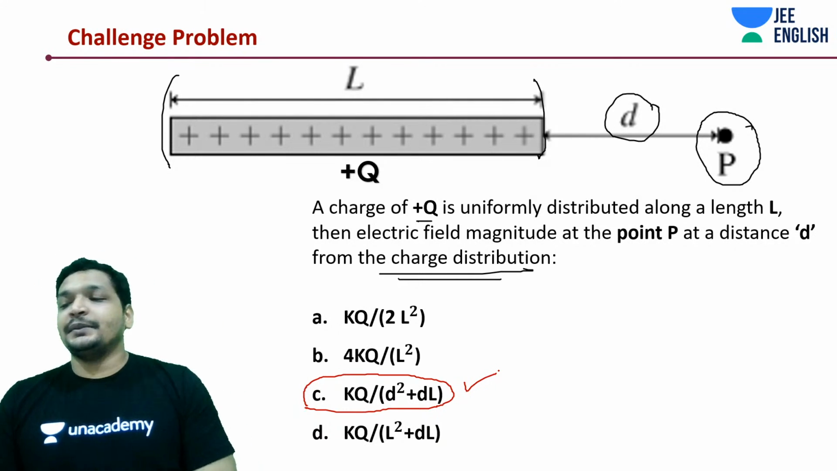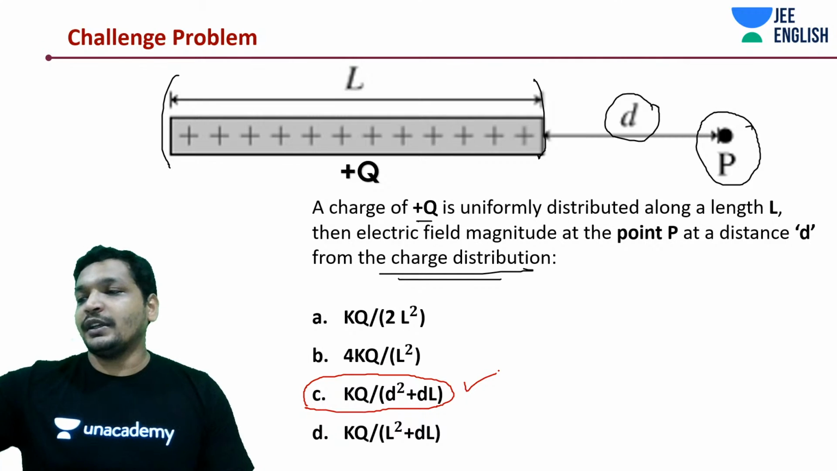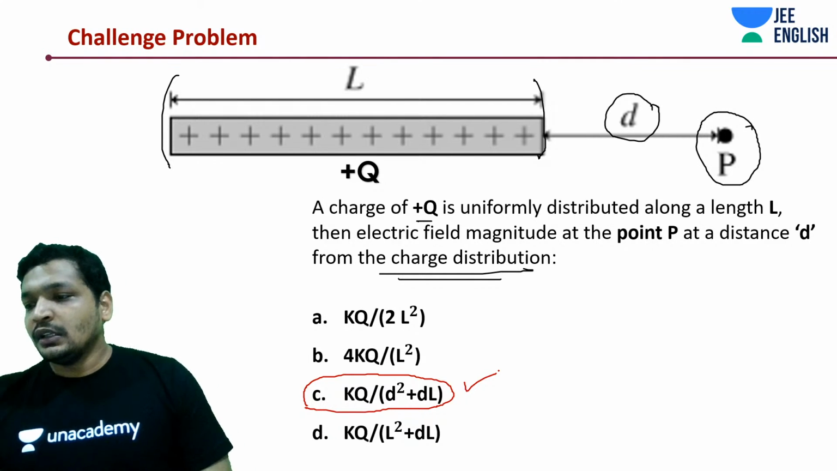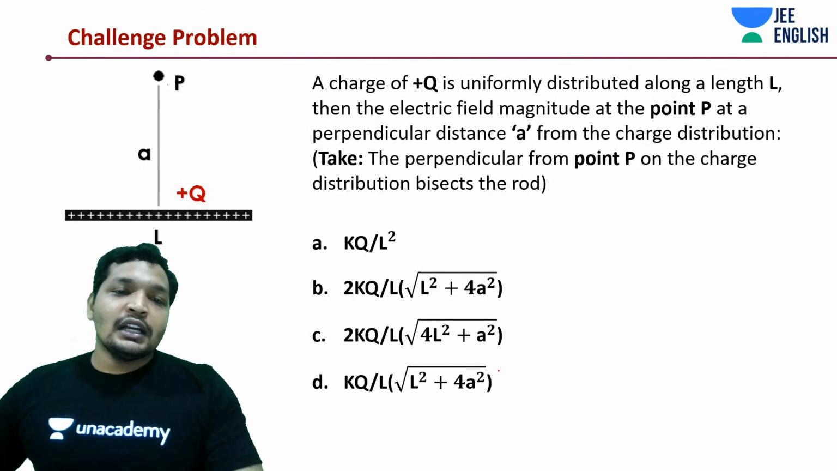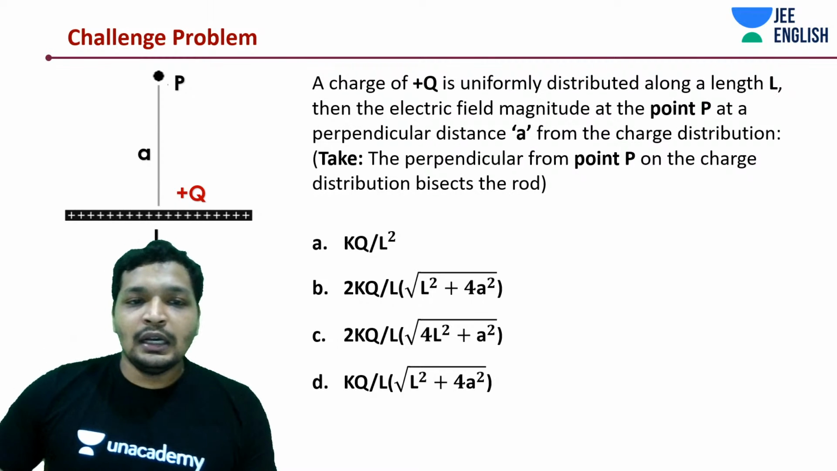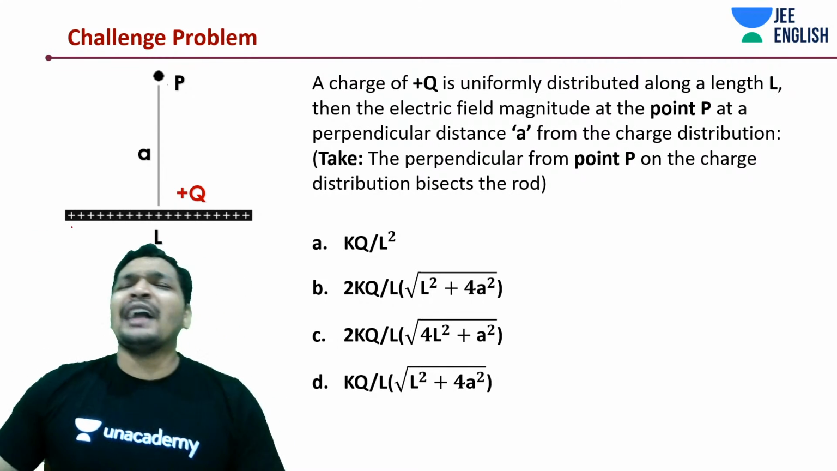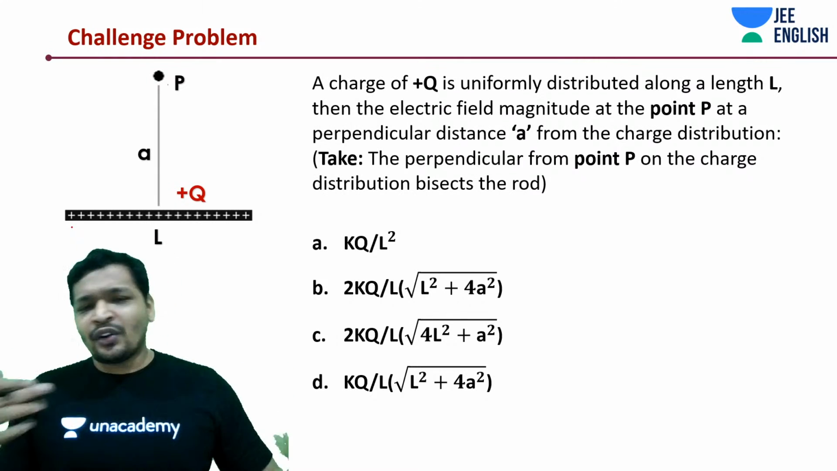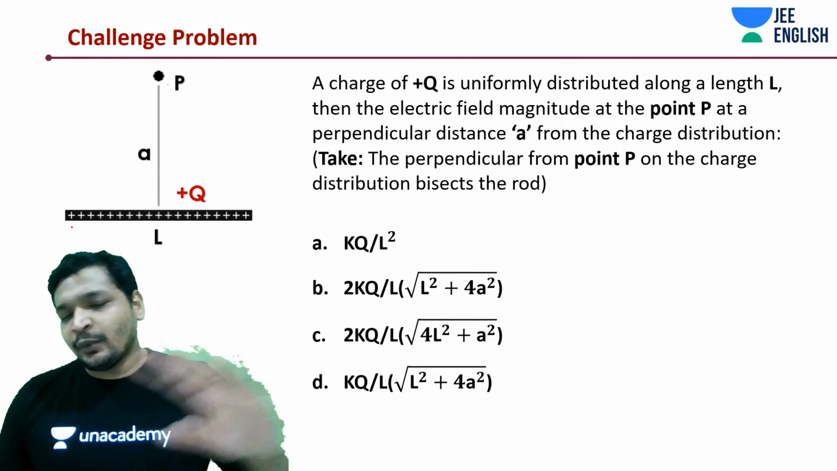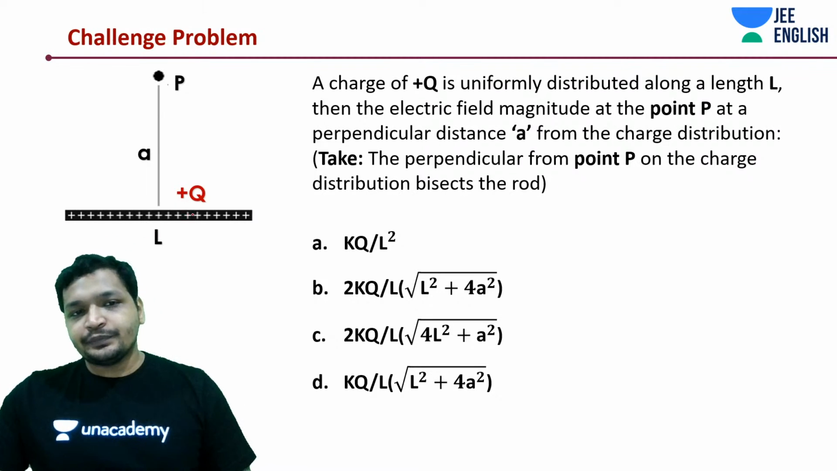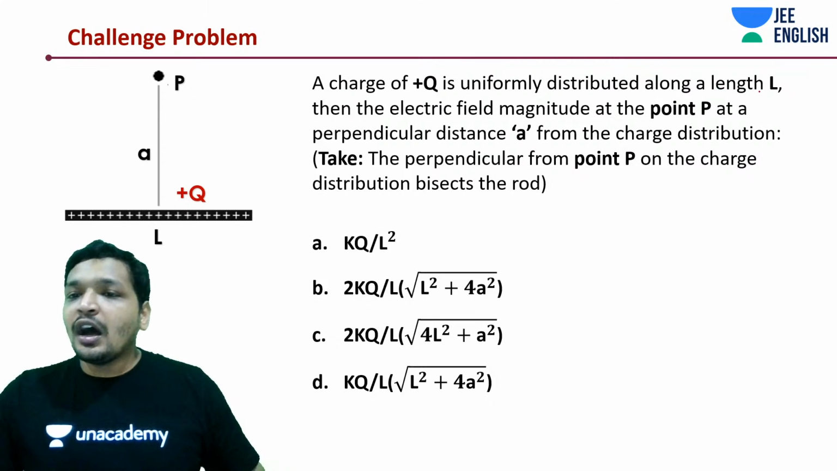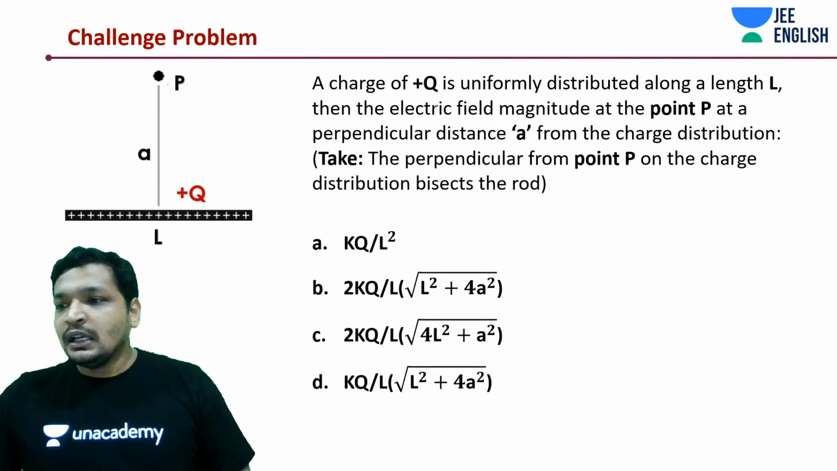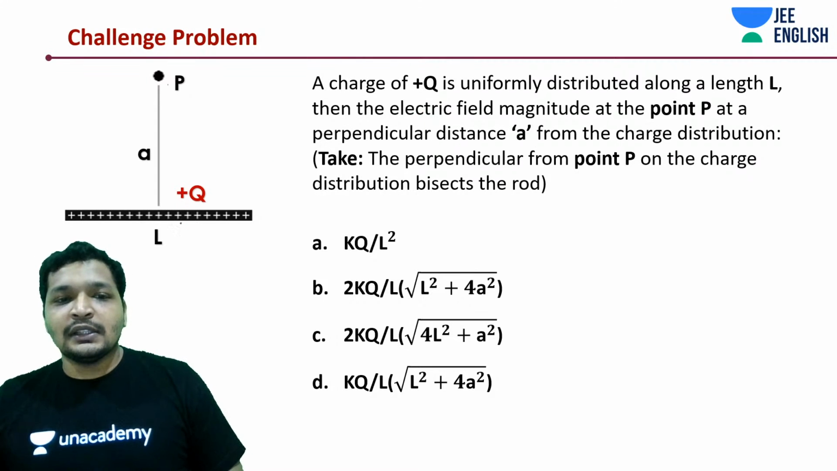Let's get into the next problem. I think this is clear, guys. I think there should not be any doubt. This is a very simple problem. Next is again a charge distribution along a wire, rod, or along a length. Generally speaking, I've taken it as a charge of plus q uniformly distributed along a length L. If it's not visible, there is an L over here.